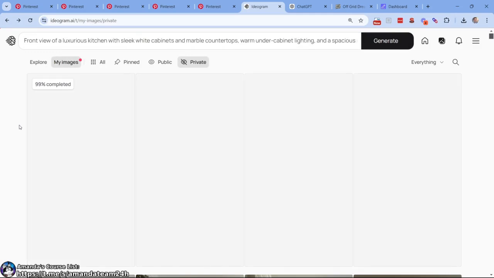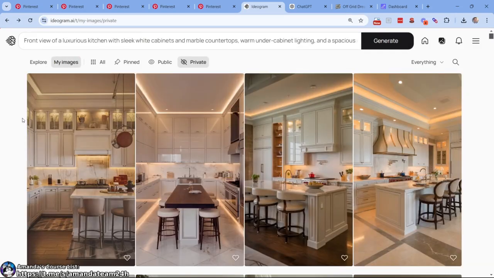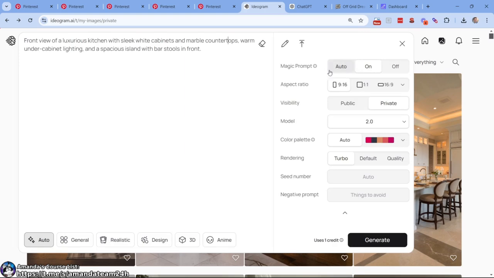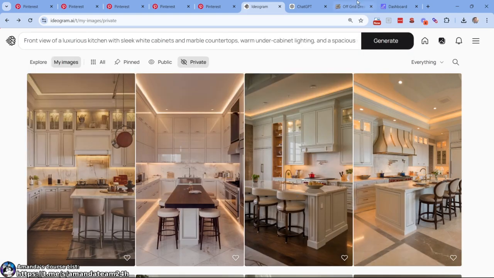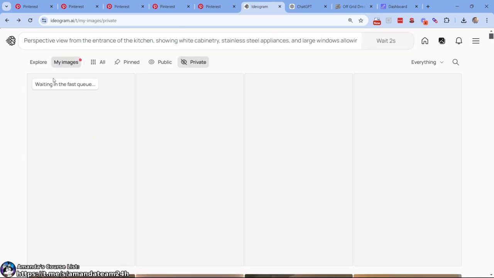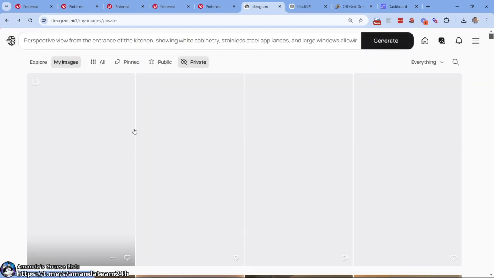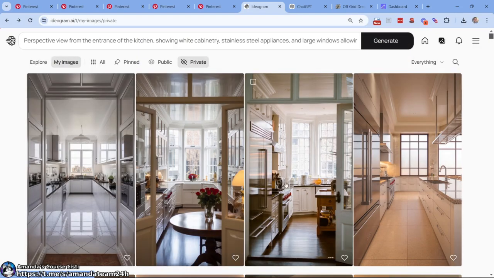All right, let's see. That's excellent. Really, really like that. So we did have the magic prompt on. These images are great. Let's come to the next one. For variance's sake, perspective view. I don't know what that means, perspective view. I was doing a little bit of research, but I was hoping for a natural view. Does perspective mean natural? We're about to find out. Magic prompt is still on. Let's see here, 99% complete. Very cool. So I guess perspective view is kind of through a hallway, like a single snapshot viewpoint.